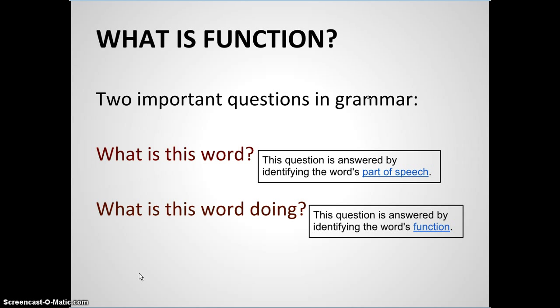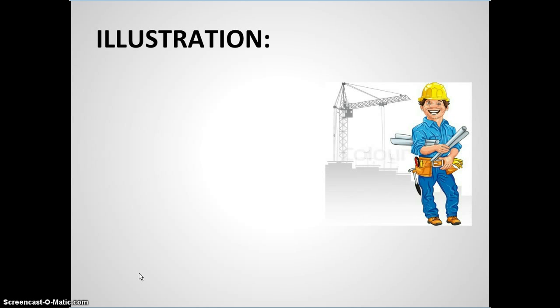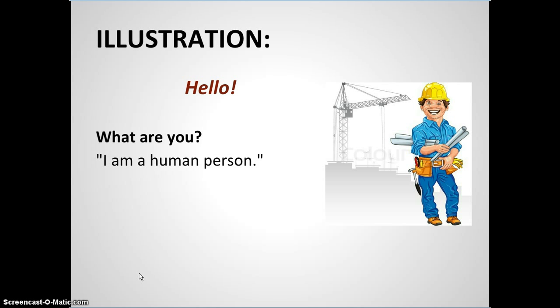But when we ask the next question, what is this word doing? There we want to know what is the function of this word. What function is it performing in the sentence? A good way to think of that is to think of a person. Take this very friendly man here we have on the right, and if I were to ask him, what are you? He would undoubtedly answer that he is a human being, a human person.